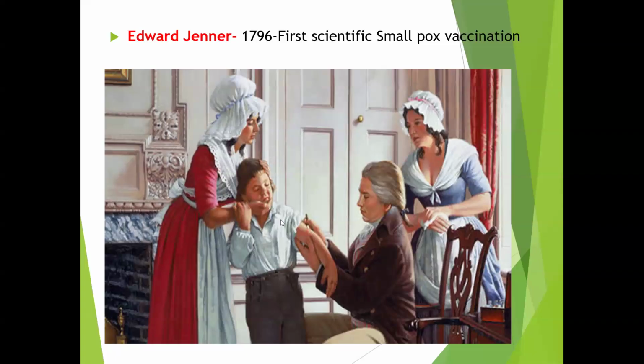Here James Phipps could not develop any disease, and it laid the foundation for the development of vaccines. In Latin, vacca means cow. As this material was first taken from lesions, especially from cow material, that process is called vaccination, which means giving cow material. Smallpox has been eradicated because of successful and effective vaccination, which was given by the scientist Edward Jenner.